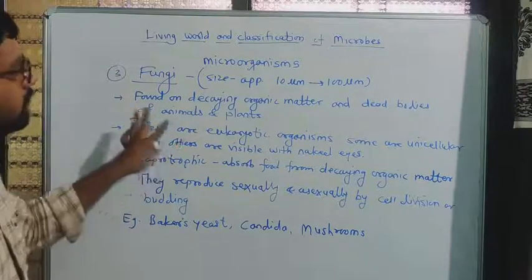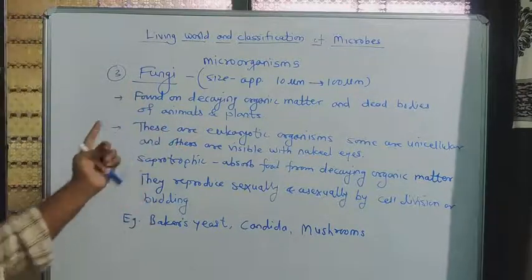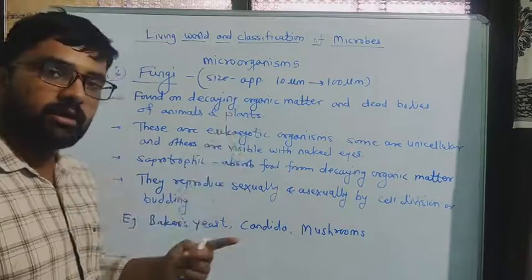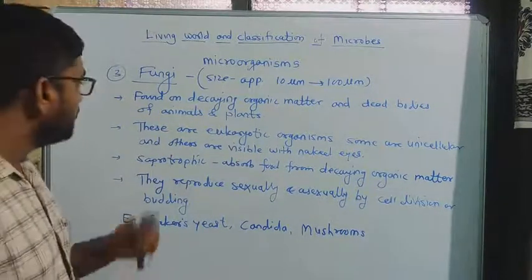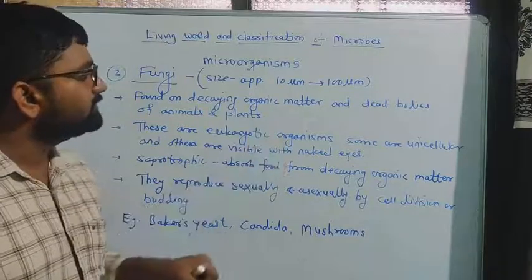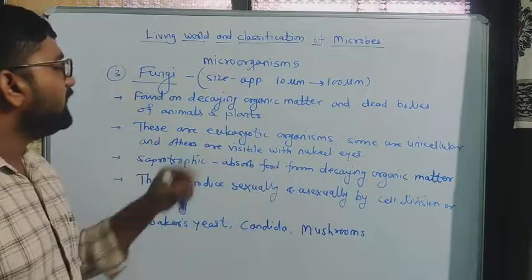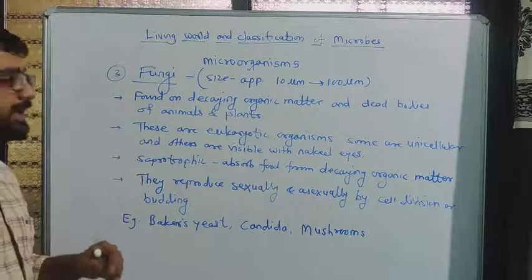Okay, so we have to remember some characteristics: found on decaying organic matter and dead bodies of animals and plants. Then these are eukaryotic organisms, some are unicellular and others are visible with naked eyes.